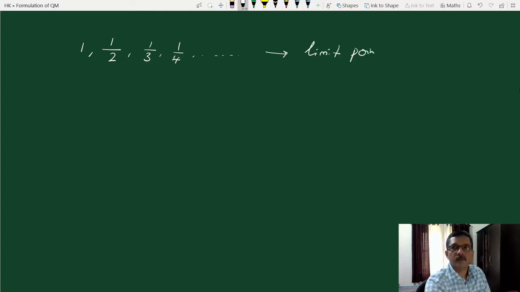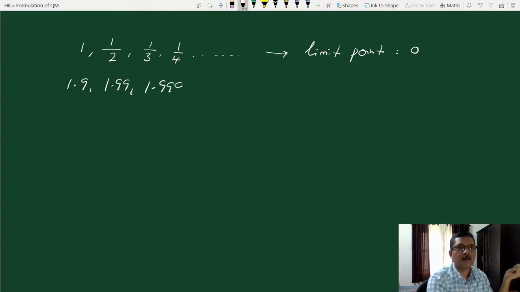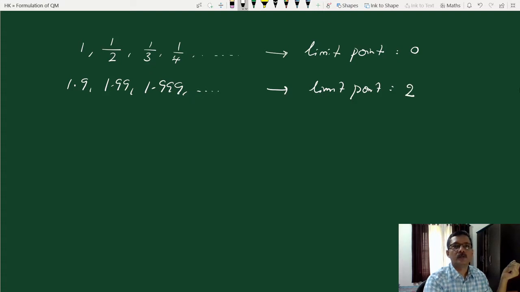So the limit point of this sequence, 1 by n, as n goes to infinity, is 0. And another example, consider 1.9, 1.99, 1.999, etc. Here this converges to 2. So these are examples of a Cauchy sequence or convergent sequence.